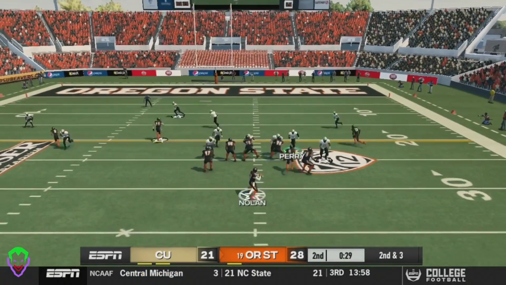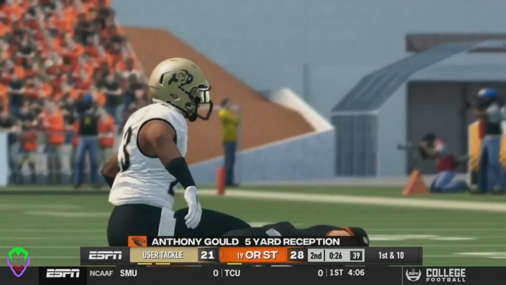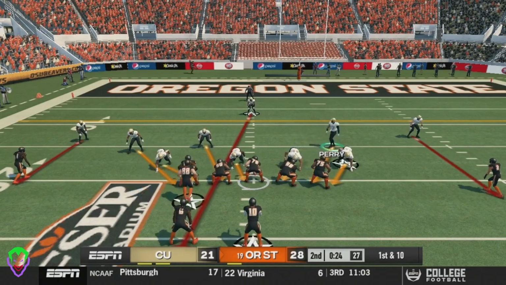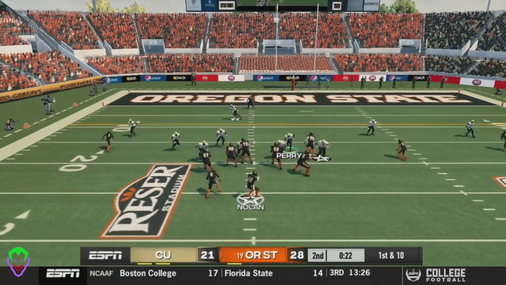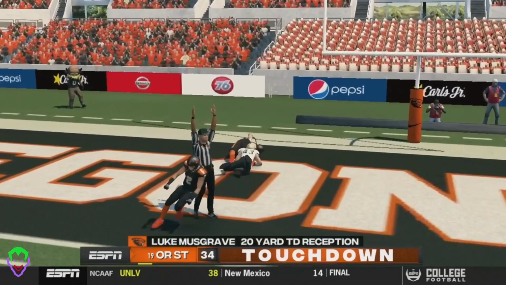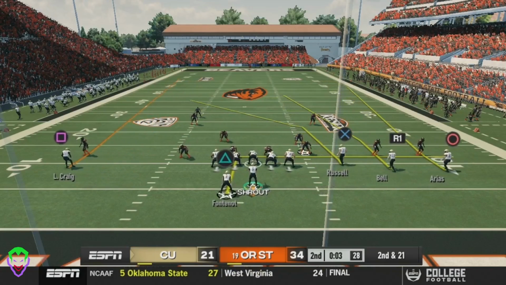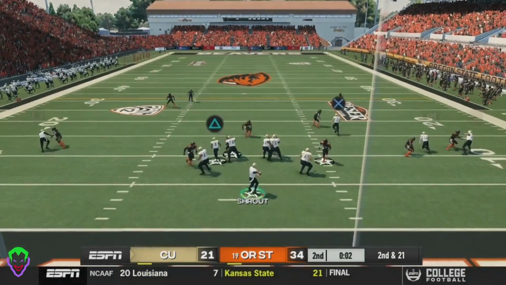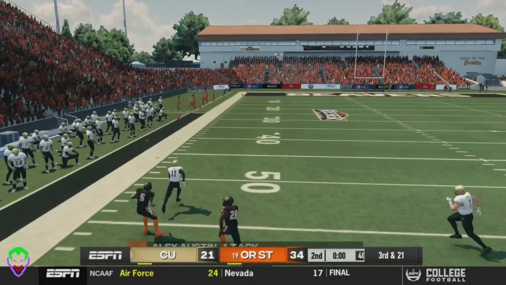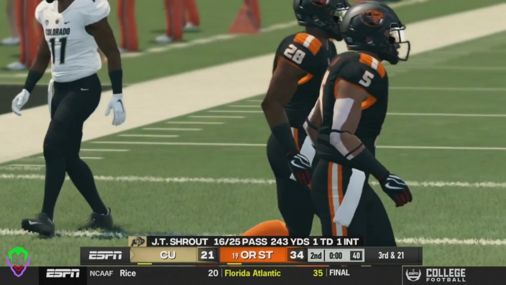On 2nd and 3, 30 seconds left to go. Nolan gets hit as he threw it, but he makes the pass, and they make the catch. Big 1st down reception right there. 25 seconds left to go here in the second half. Clock is still rolling. Nolan drops back, takes another hit, but finds Musgrave in the end zone for a 20-yard reception. Oregon State goes up 34-21 after the missed PAT. Last play of the game here for the Buffs. Just throws it up and throws it over Lamont Craig's head. Going into halftime, 34-21. Oregon State is leading.